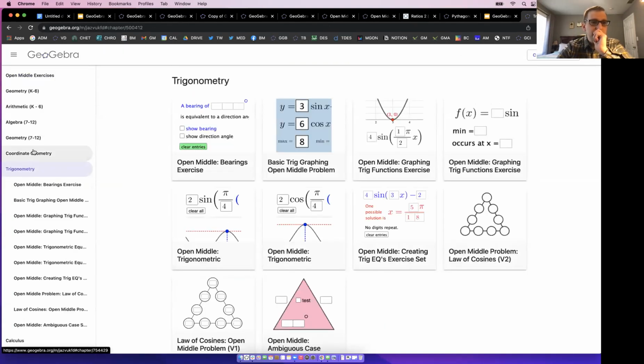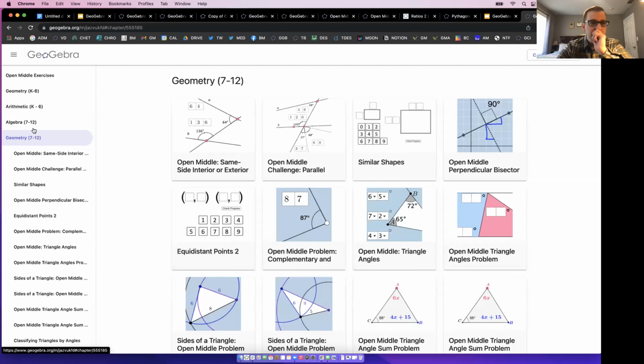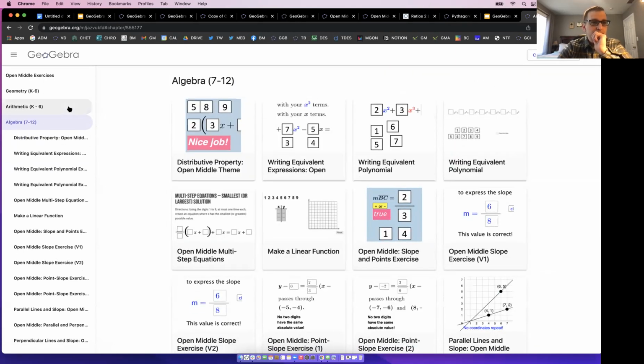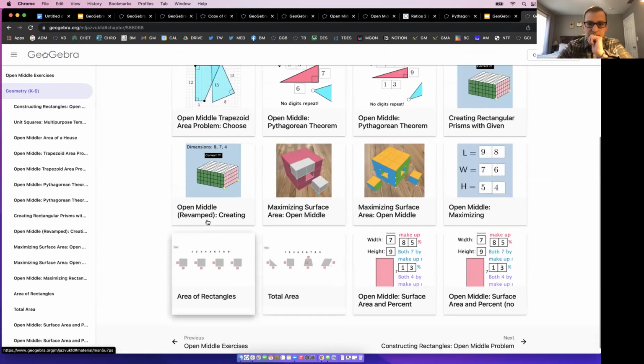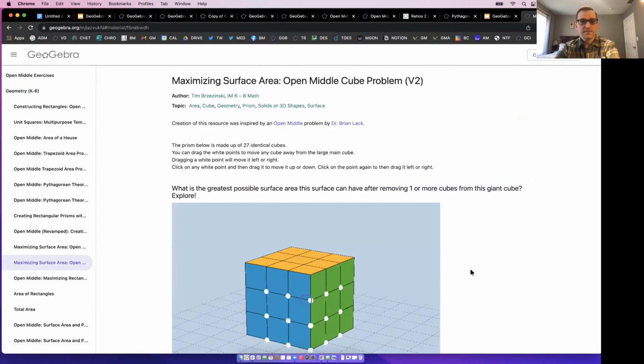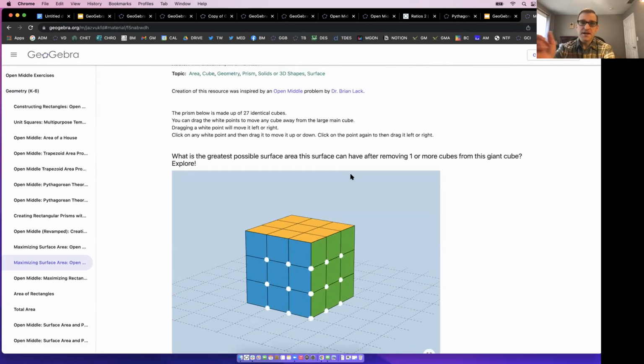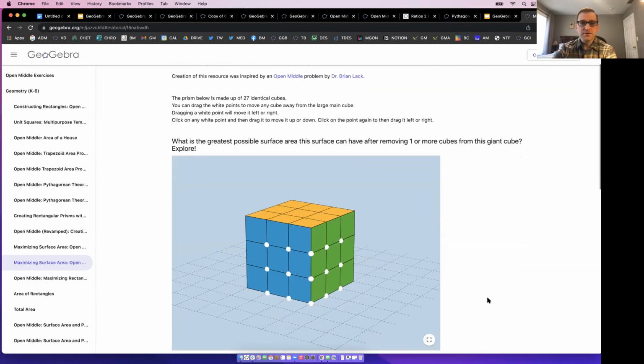Again, even from surface area and volume right here. Like, I actually had one. I wish I could show you all these, but I can't. But right here, check this one out. This is one of my favorites here. This is an open middle problem. It's on their site from Dr. Brian Lack. This prism is made up of 27 identical cubes.